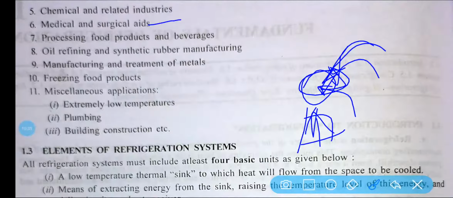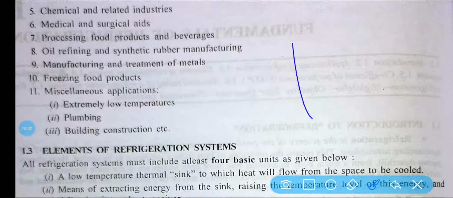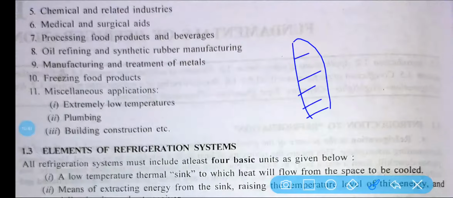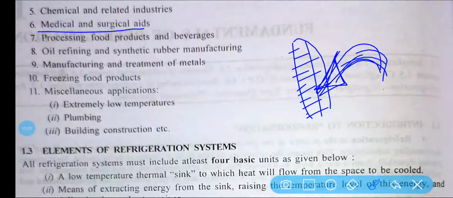Okay, medical and surgical aids. You know that some injections, and blood in a blood bank, need a lower temperature region to be maintained, because a medicine or injection is kept at lower temperature. Why? Because at higher temperature it may get damaged. Okay, so that is why medical and surgical aids, the medical industry, use it on a large scale.